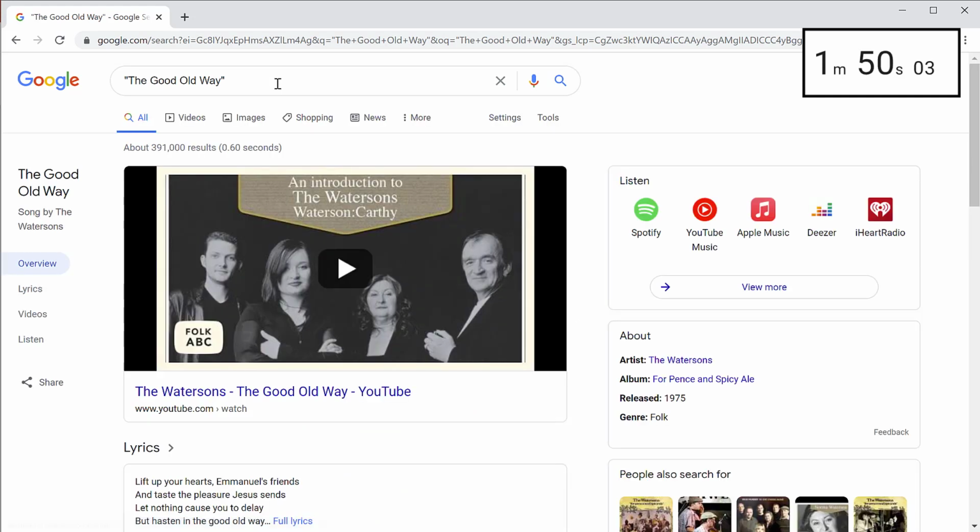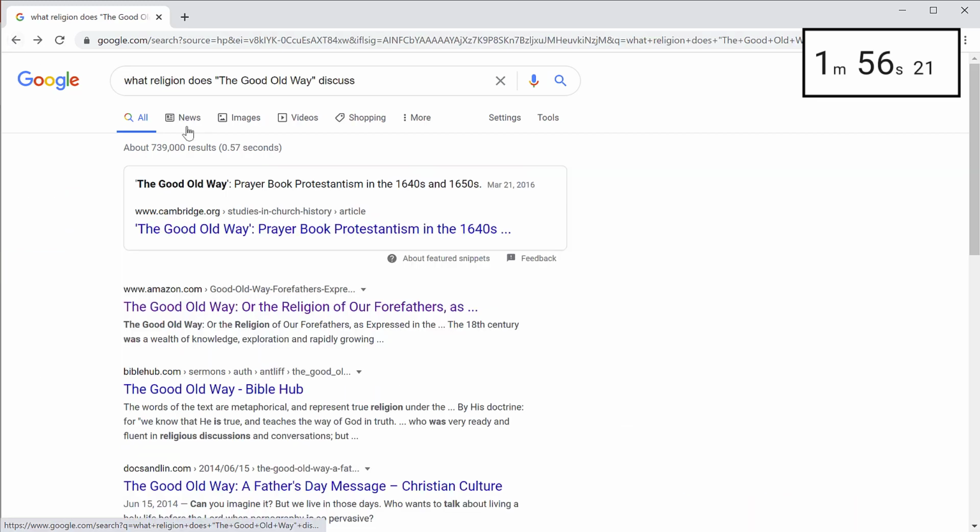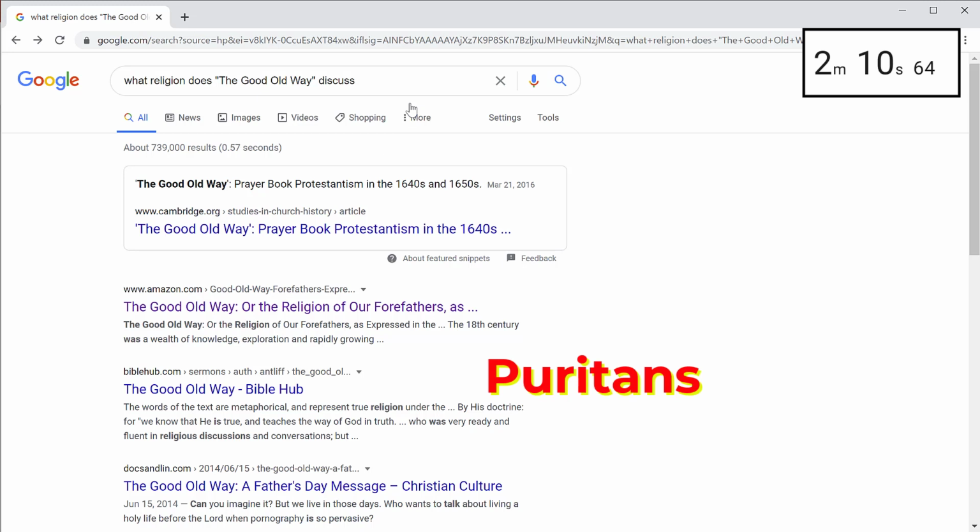Already I feel that I've spent too much time on this question and all the searches is not showing me the answer. So I feel it's time to give up and move on to other potentially easier questions. By the way, the answer key says the answer is Puritans.